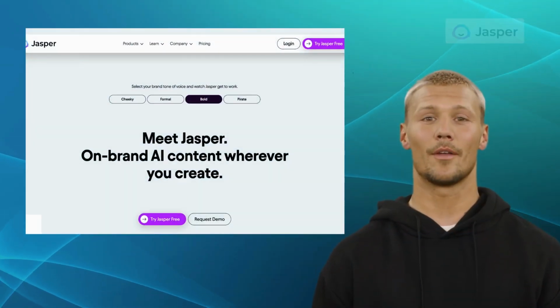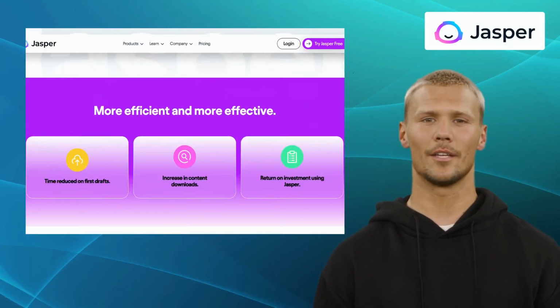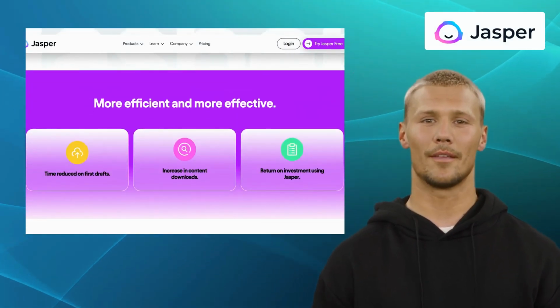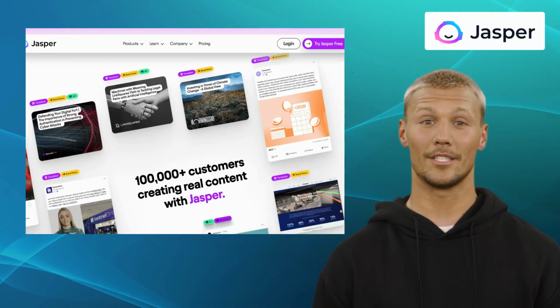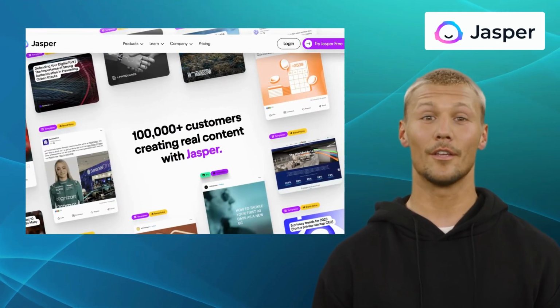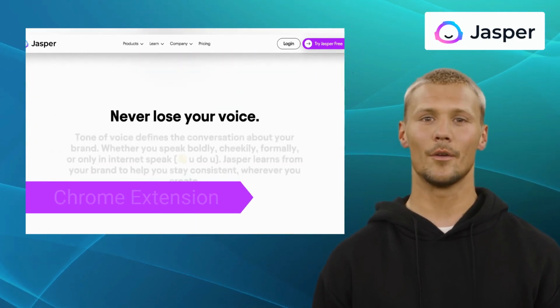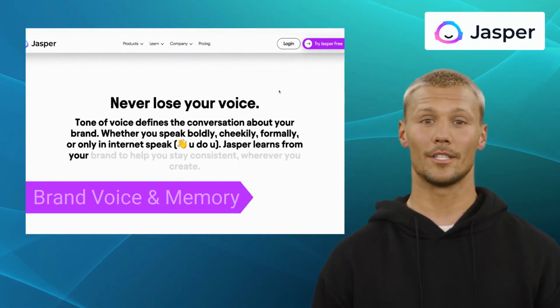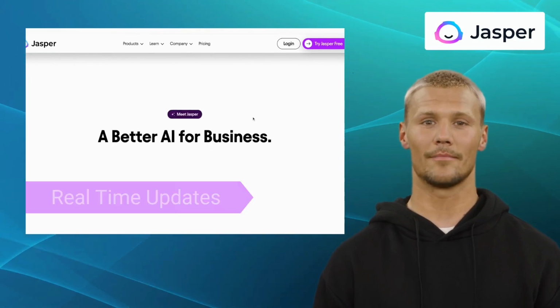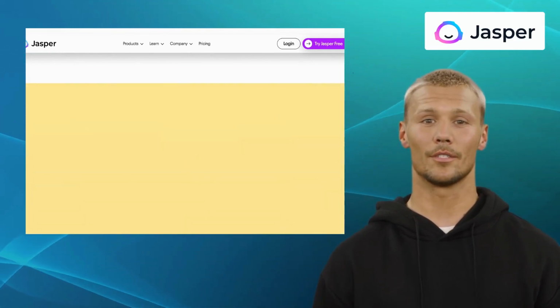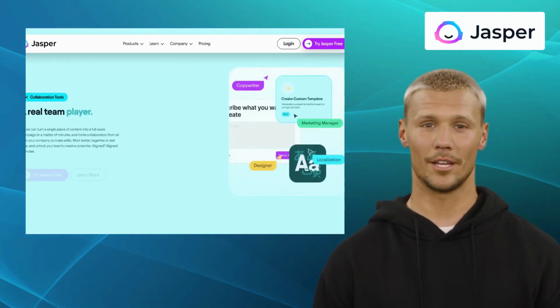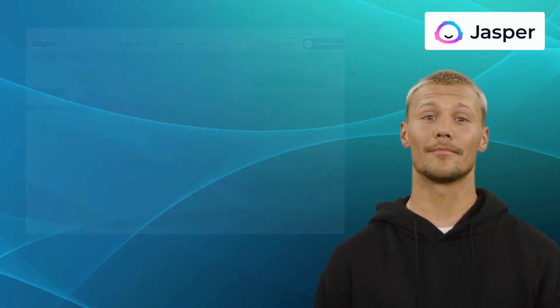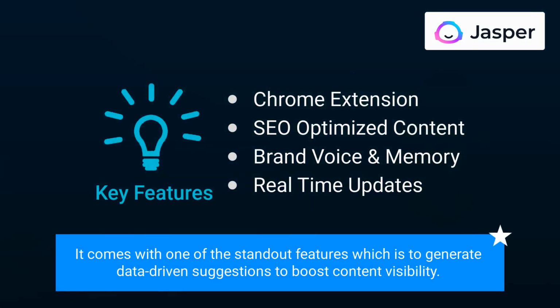Next up, we have Jasper AI. Jasper is a cutting-edge content optimization platform that leverages AI-driven insights to help you improve your content's performance and maximize its impact. It offers key features like Chrome extension, SEO optimized content, brand voice and memory, and real-time updates. Whether you need assistance with blog posts, social media content, or even writing code snippets, Jasper has got you covered. And not to forget, it comes with one of the standout features, which is to generate data-driven suggestions to boost content visibility.